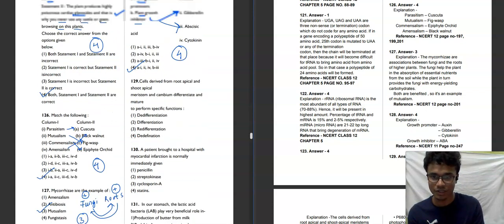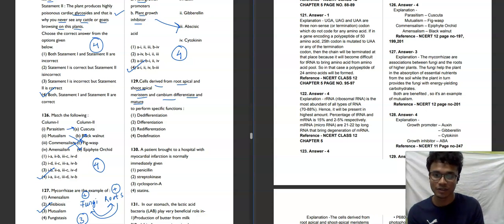Moving towards the next question. Cells derived from root apical and shoot apical meristem and cambium differentiate and mature. So cells derived from root apical and shoot apical meristem and cambium are differentiating to perform a specific function. This is called dedifferentiation, differentiation, redifferentiation, or dedefinition.